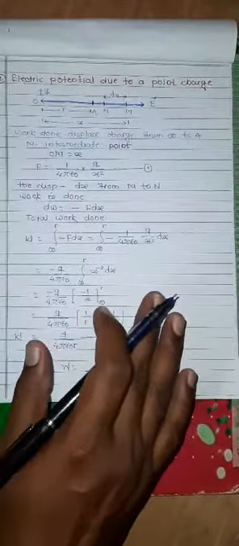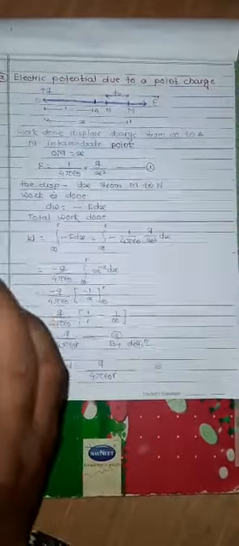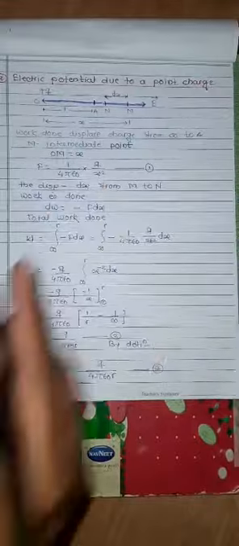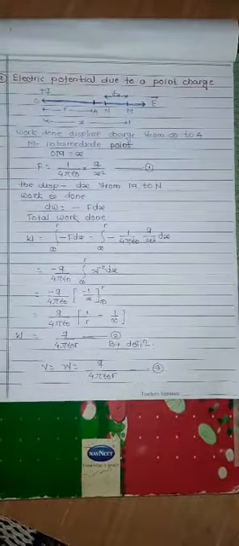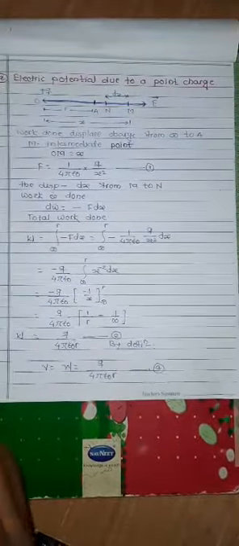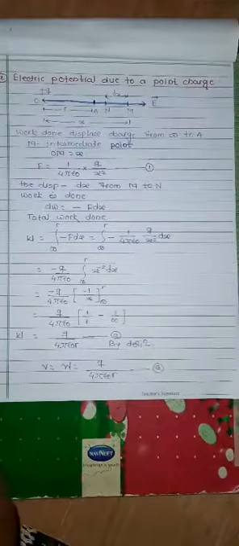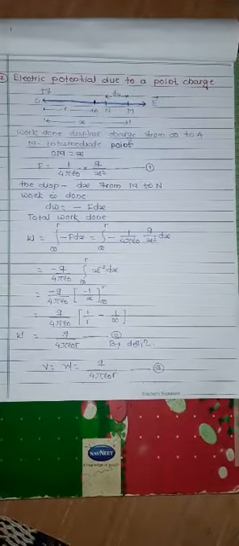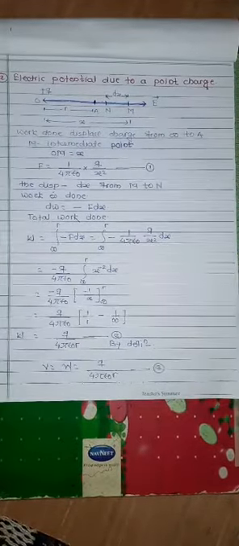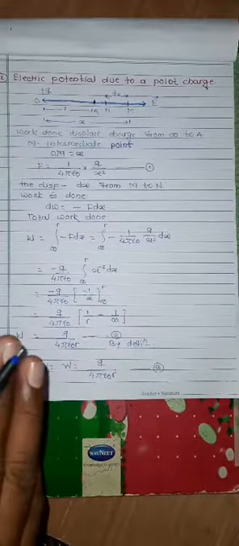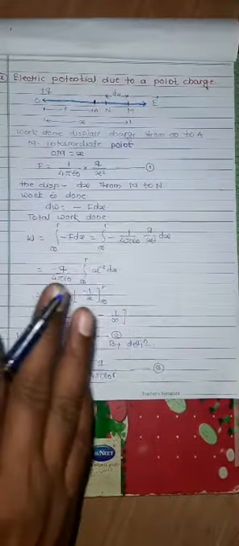Now the electrostatic potential at point A is nothing but the amount of work done per unit positive charge. The work done is independent of the path.